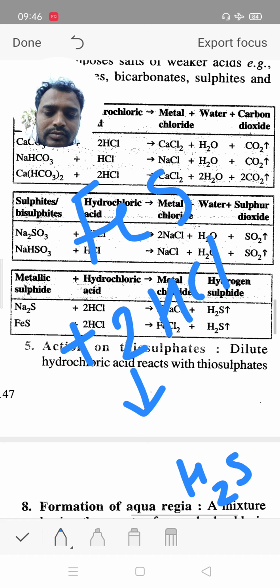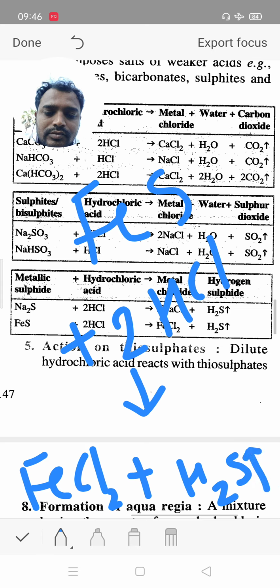When iron sulphide reacts with hydrochloric acid, we get ferrous chloride and hydrogen sulphide as a gas. It is used in the laboratory for qualitative analysis or finding the groups in basic radical.